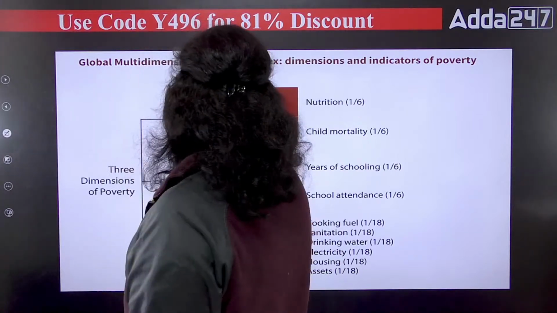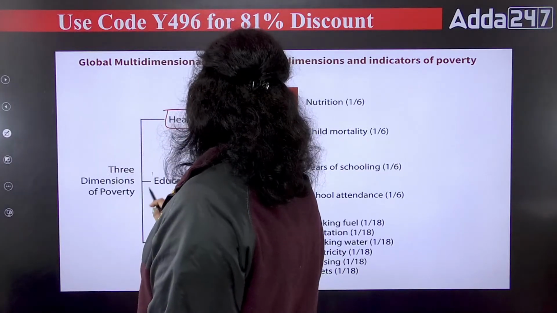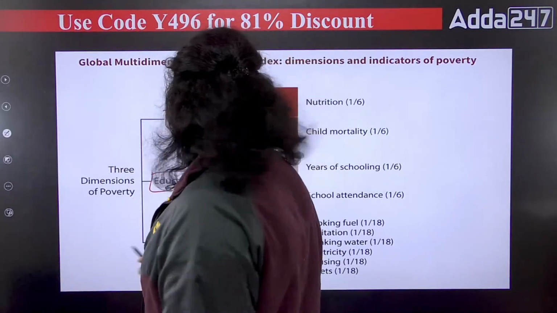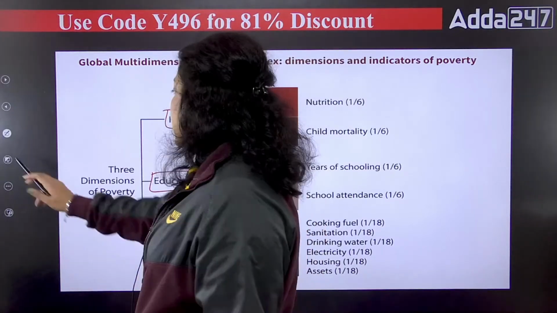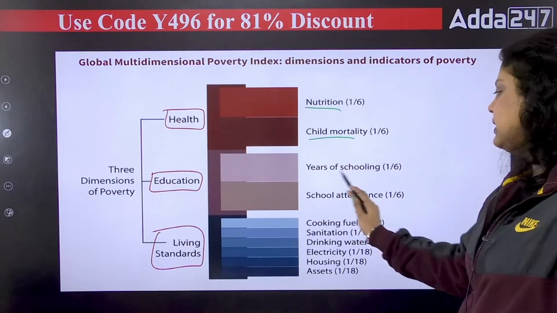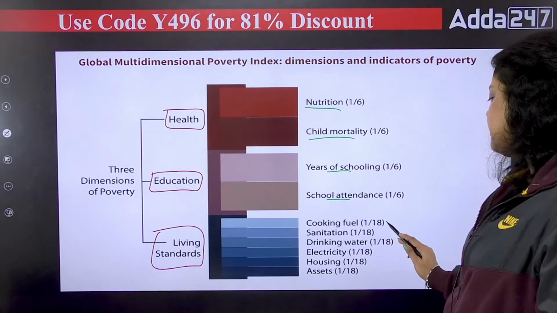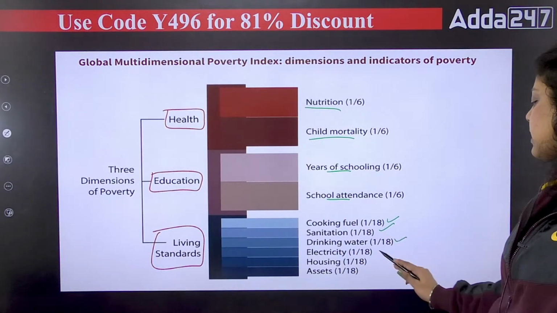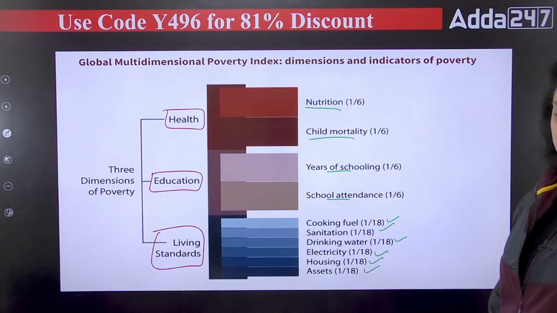Now you can see we have the dimensions of health, education, and living standard. And the indicators: nutrition, child mortality, years of schooling, school attendance, cooking fuel, sanitation, drinking water, electricity, housing, and assets.